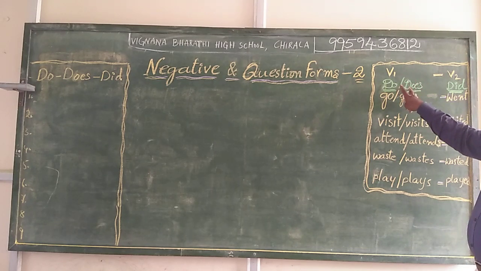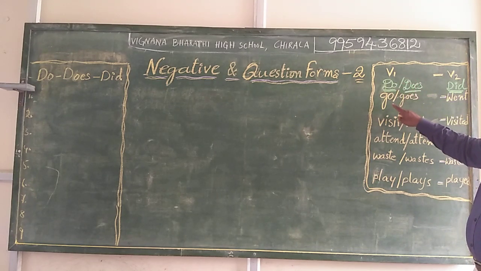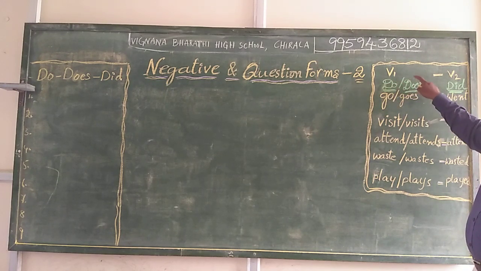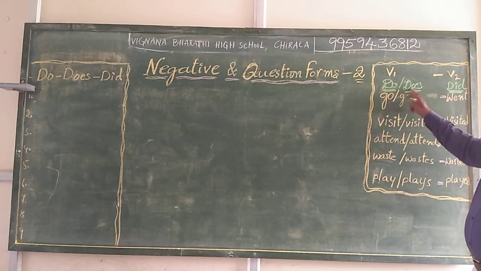According to the agreement with the subject, we use either go or goes. Go comes under the list of do forms, and goes comes under the list of does forms. In the same way, went comes under did. So: do, does, did.